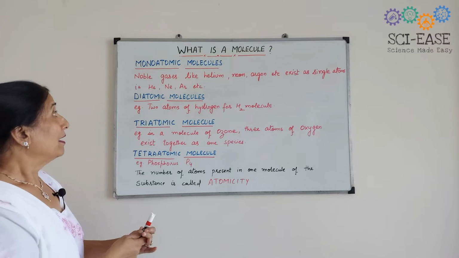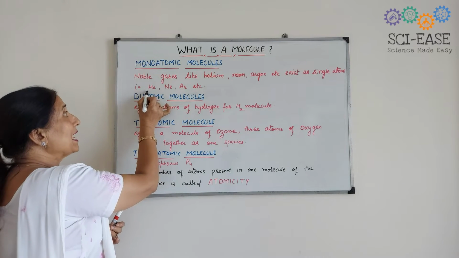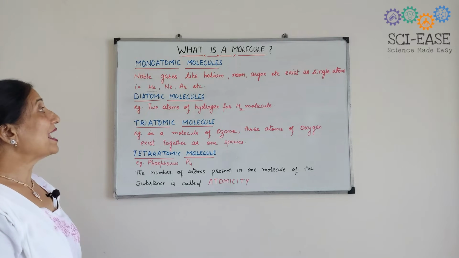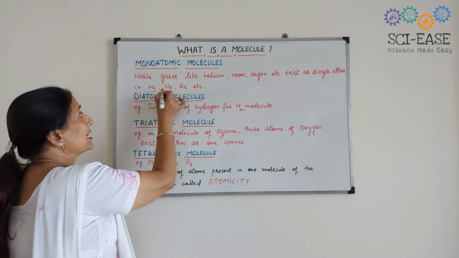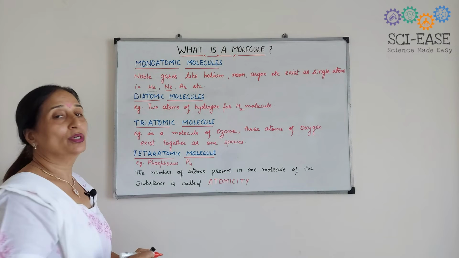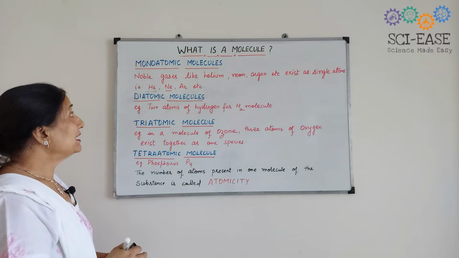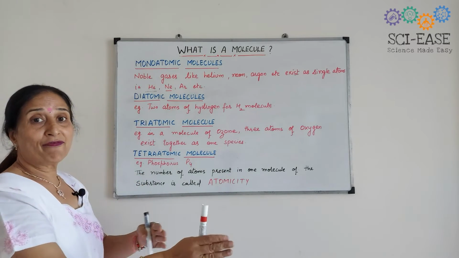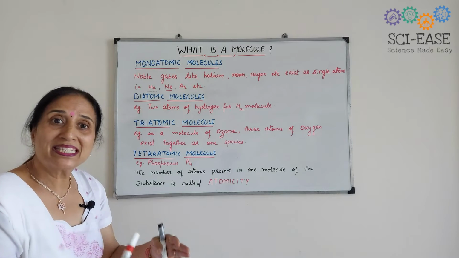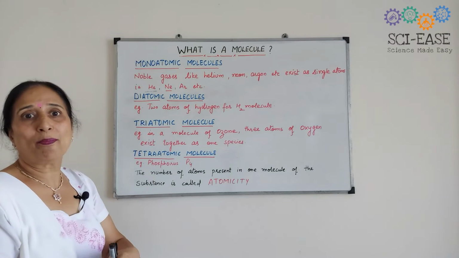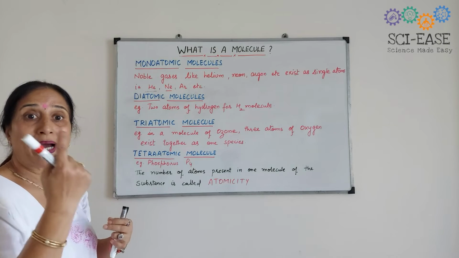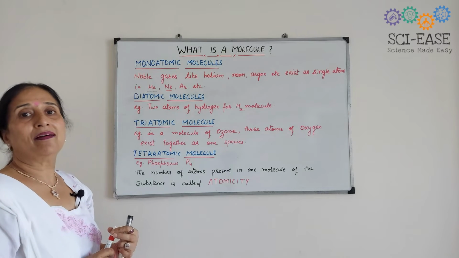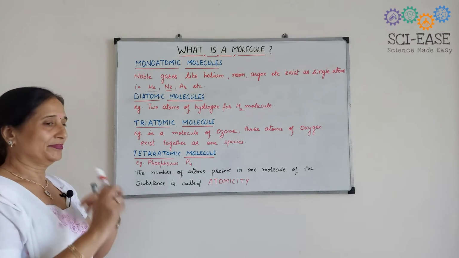Means this helium, it can exist as He. Neon can exist as Ne. It will not exist as He2, Ne2 or Ar2. Okay, so it has only one atom. So the symbol for the atom and molecule will be the same. Here they are monoatomic molecules, means they have only one atom, and the formula for helium is He, neon Ne, argon Ar, and so on.